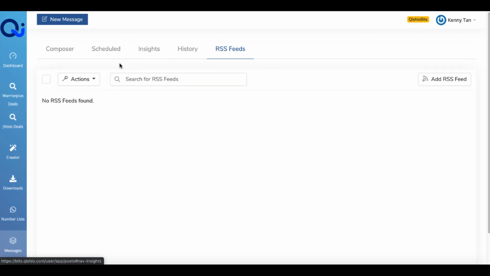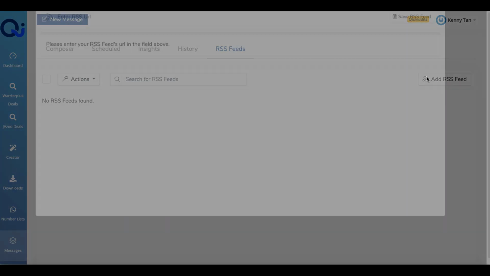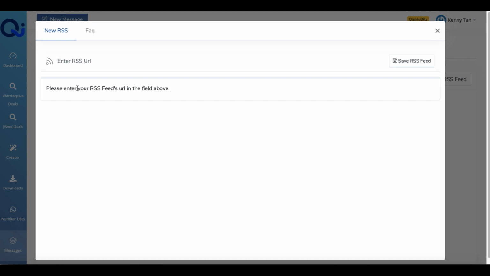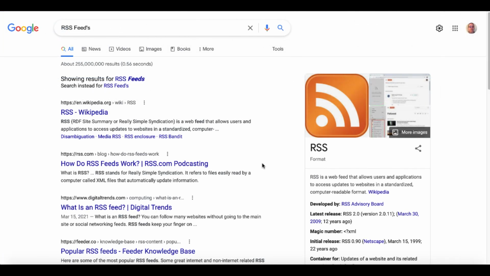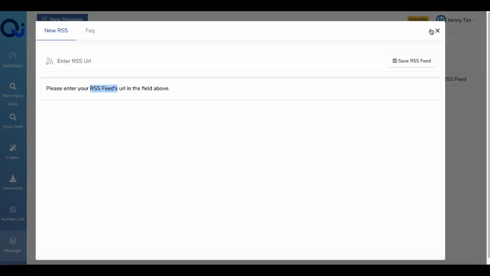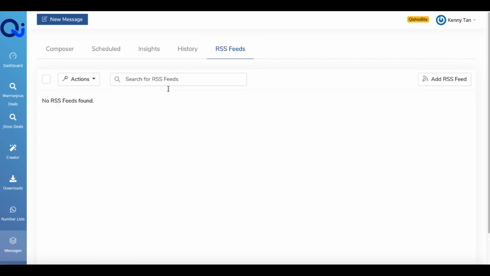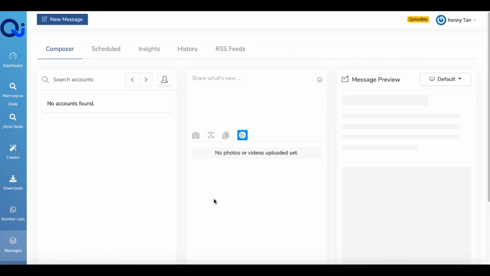And then there's also a section here to connect an RSS feed. Click here to add an RSS feed. If you don't know what an RSS feed is, an RSS feed is simply an RDF site summary, or a really simple syndication feed that allows users and applications to access updates to web pages and basically pull in information. So here you could pull in an RSS feed and use that feed to send out as part of your message. Of course, you'll be sending out the images or the videos that you used in creators. So then you would upload those right here. And of course, you would need to create those, download those, and then re-upload those to send those here in the messenger.